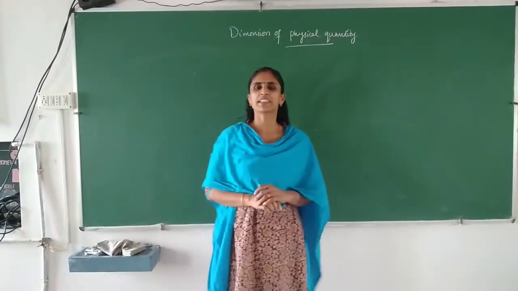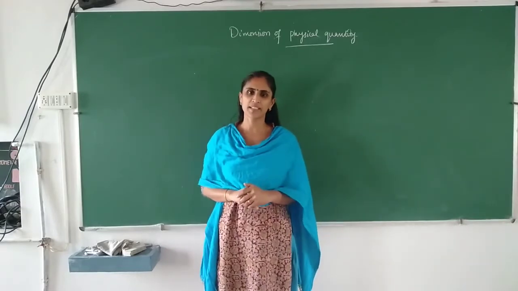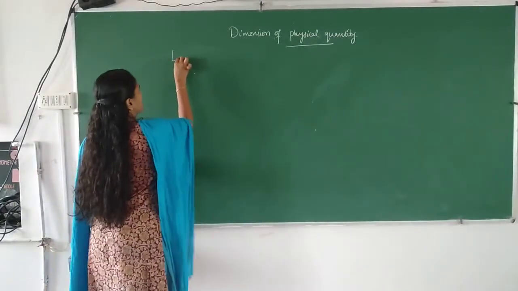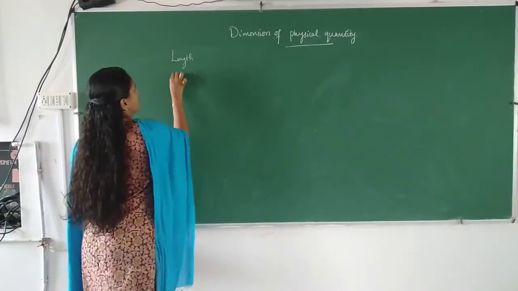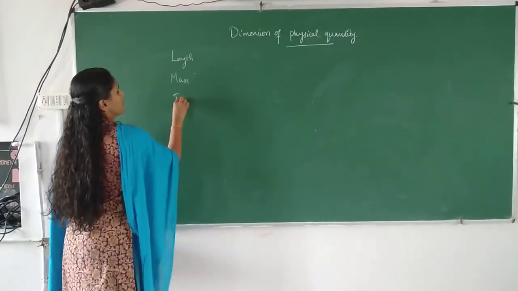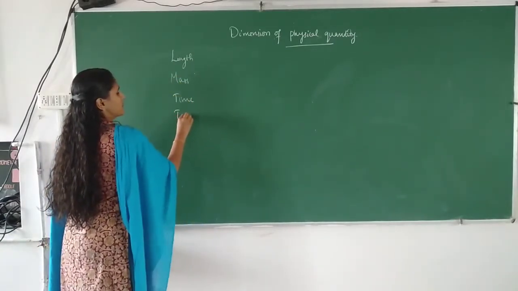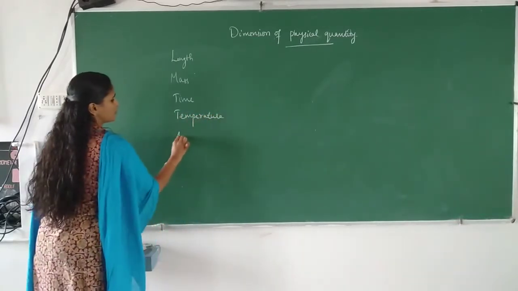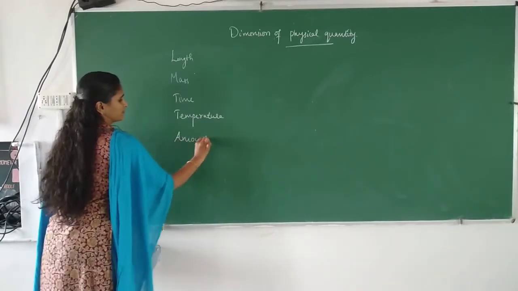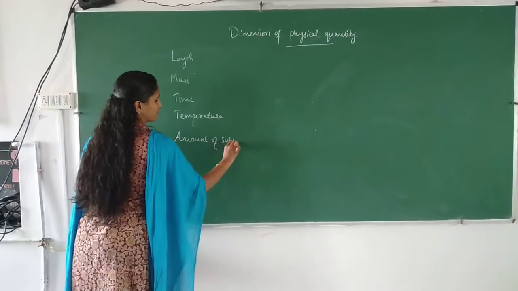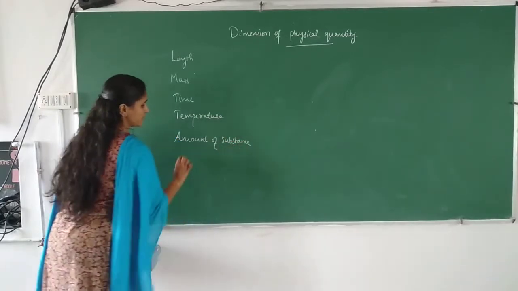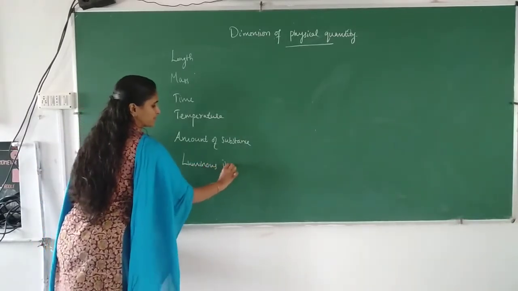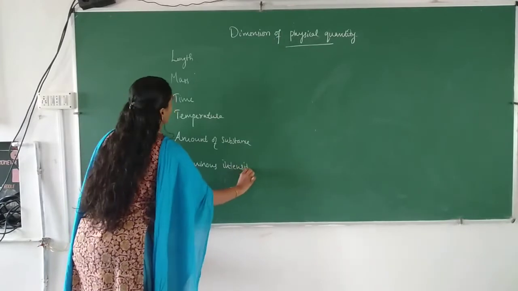In the last class we already discussed there are 7 fundamental quantities. Which are those 7 fundamental quantities? Length, mass, time, temperature, amount of substance, luminous intensity, and electric current.